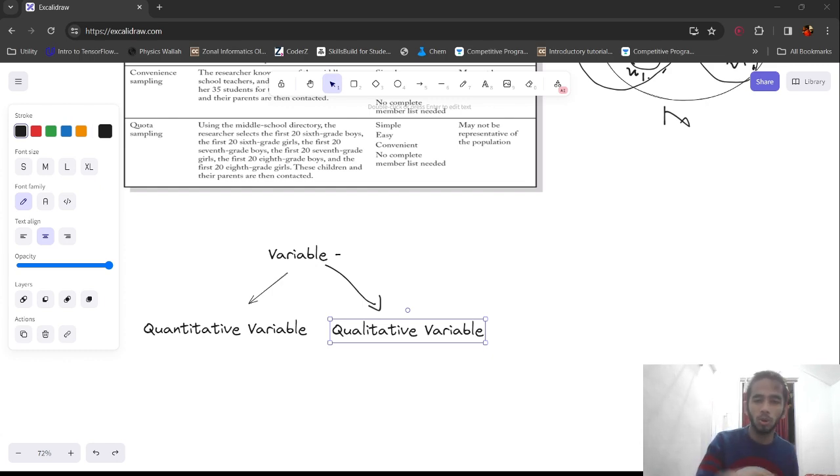No, let's get off IPL. Marks scored by Vishal in the class 11 annual exam. That is a quantitative variable. First of all, it is a numerical value. Second of all, we can add it, subtract it, multiply it, divide it. So that is the condition for a quantitative variable.